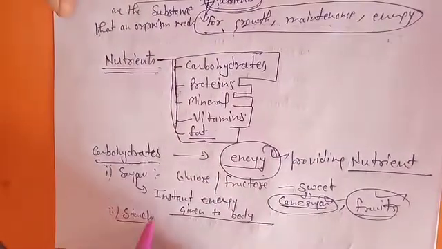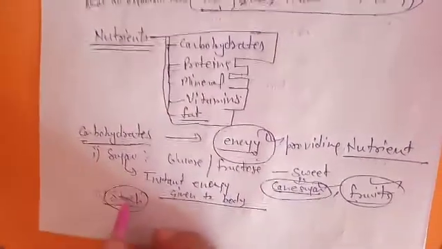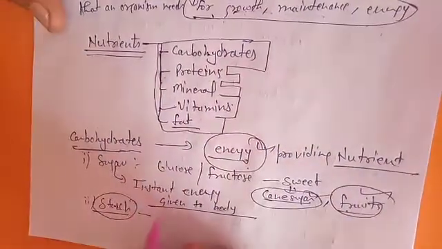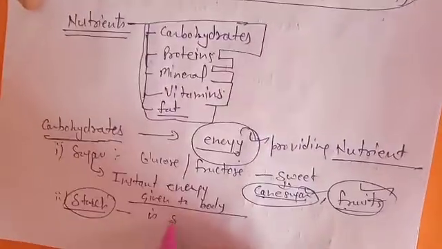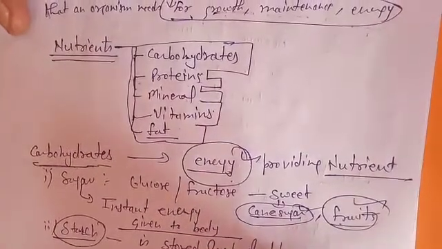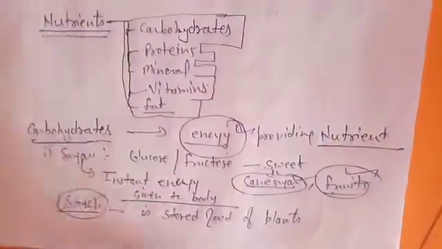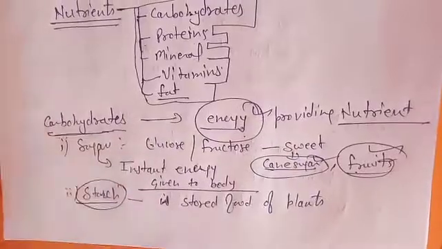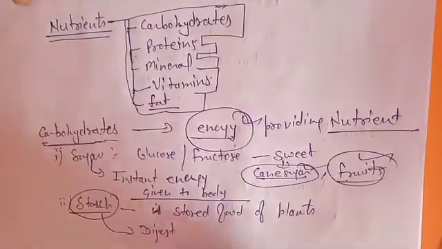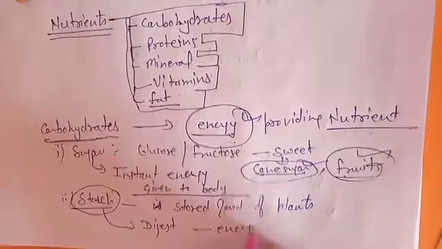But in case of starch, they also provide energy, but they are stored. Starch is the stored food of plants, which we utilize. It will not give you instant energy. Starch first gets digested, then it gives you energy.